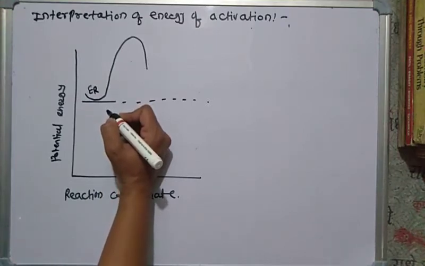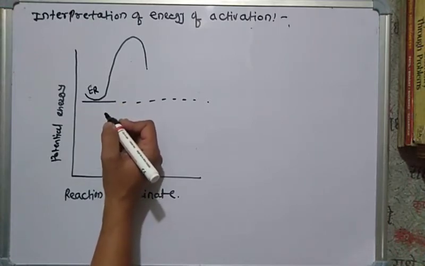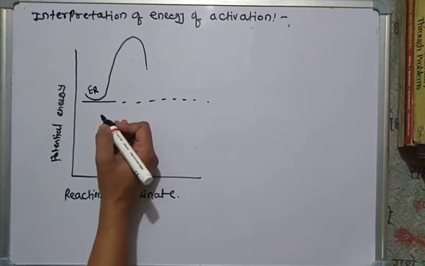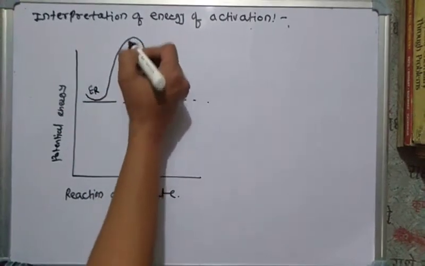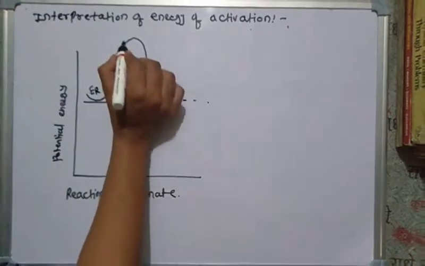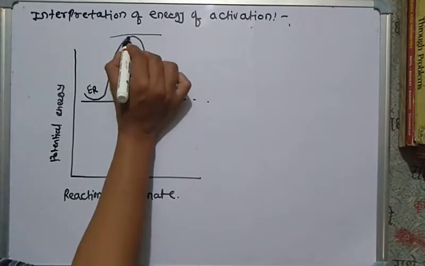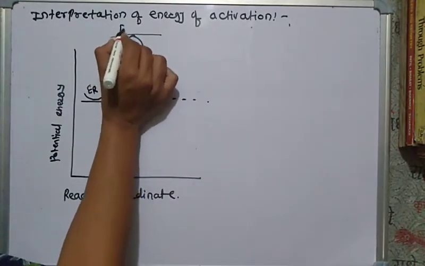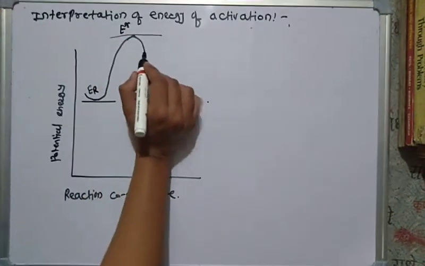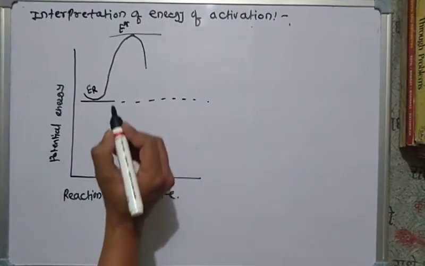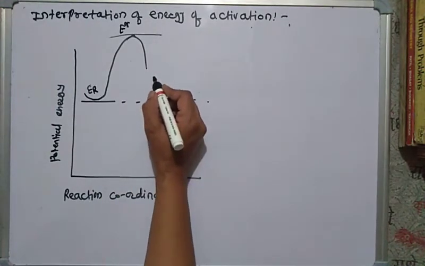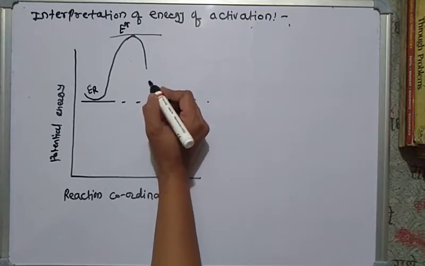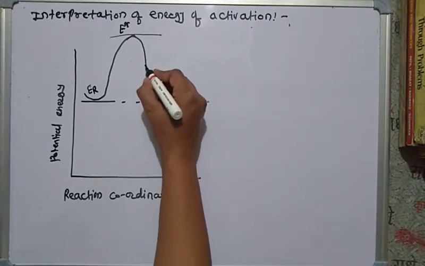In the second feature, as the reaction proceeds, molecules of reactant distort and exchange atoms. At that time its potential energy increases. This is the maximum potential energy. Then the next feature is that the reacting molecules have formed such a configuration that a further small distortion converts it into the products.